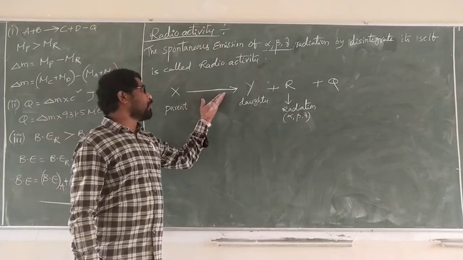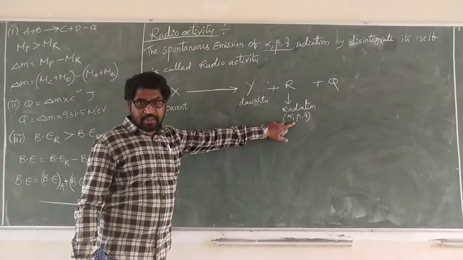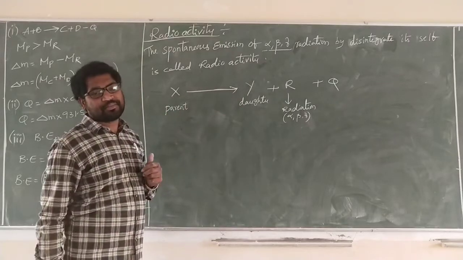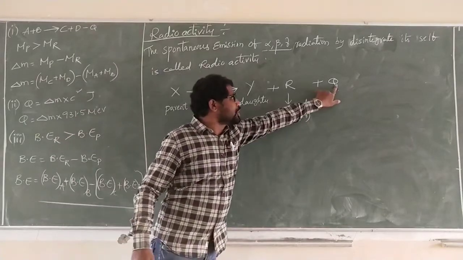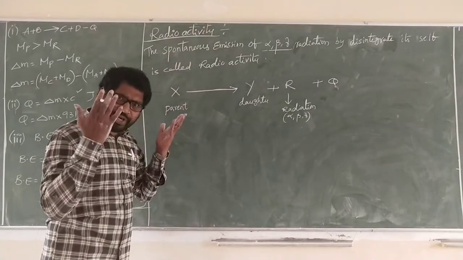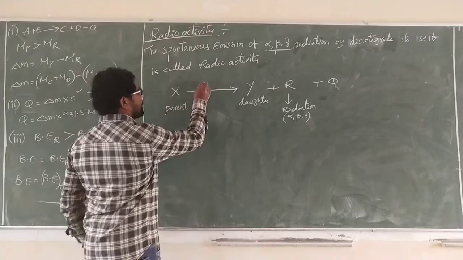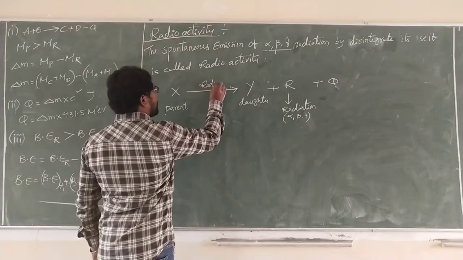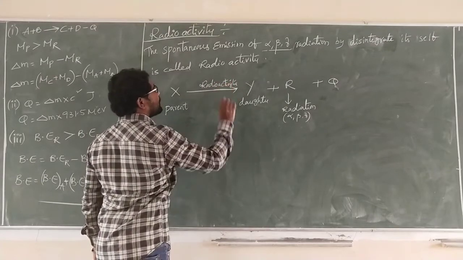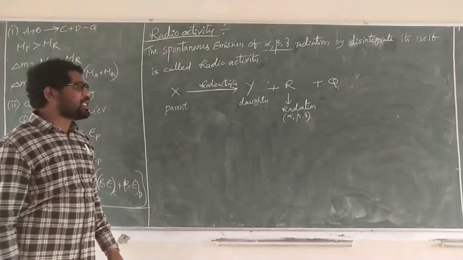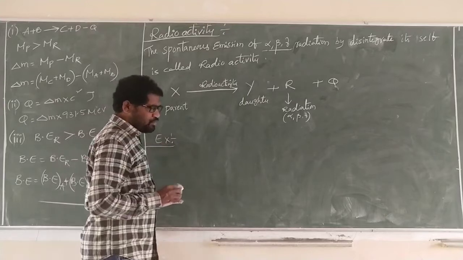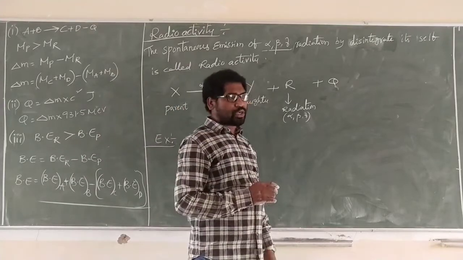By the spontaneous emission, the parent atom is converted into the daughter because there is a change in mass. That change in mass is converted into energy, Q. This is the mode of radioactivity. There are three types of decay. Examples: natural uranium, thorium, plutonium. Those are called radioactive.